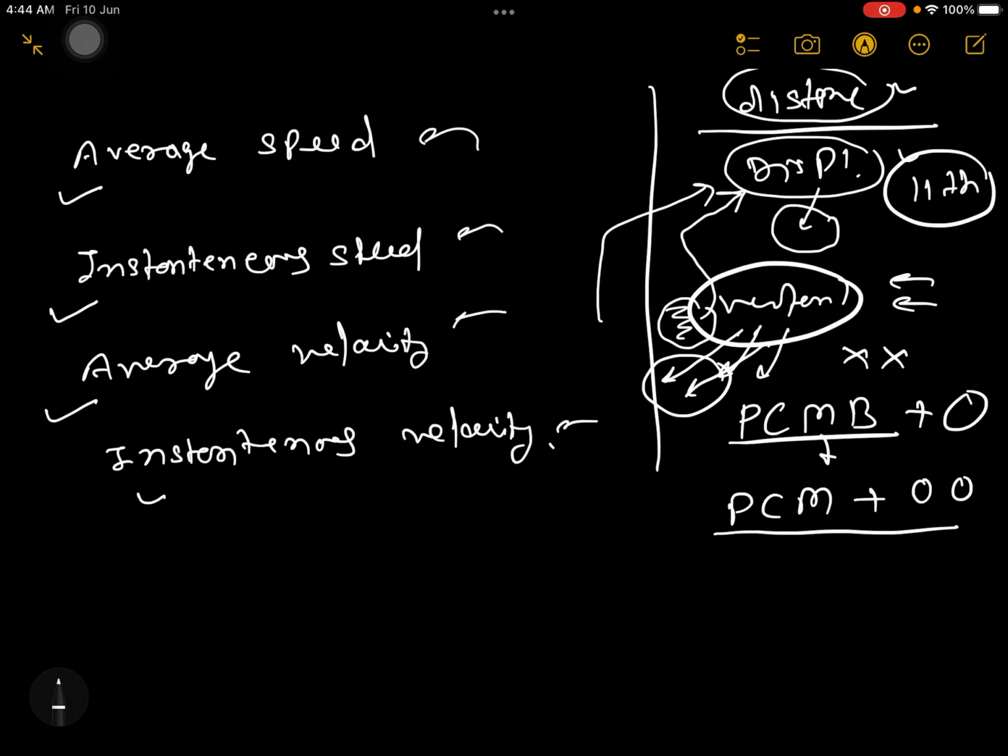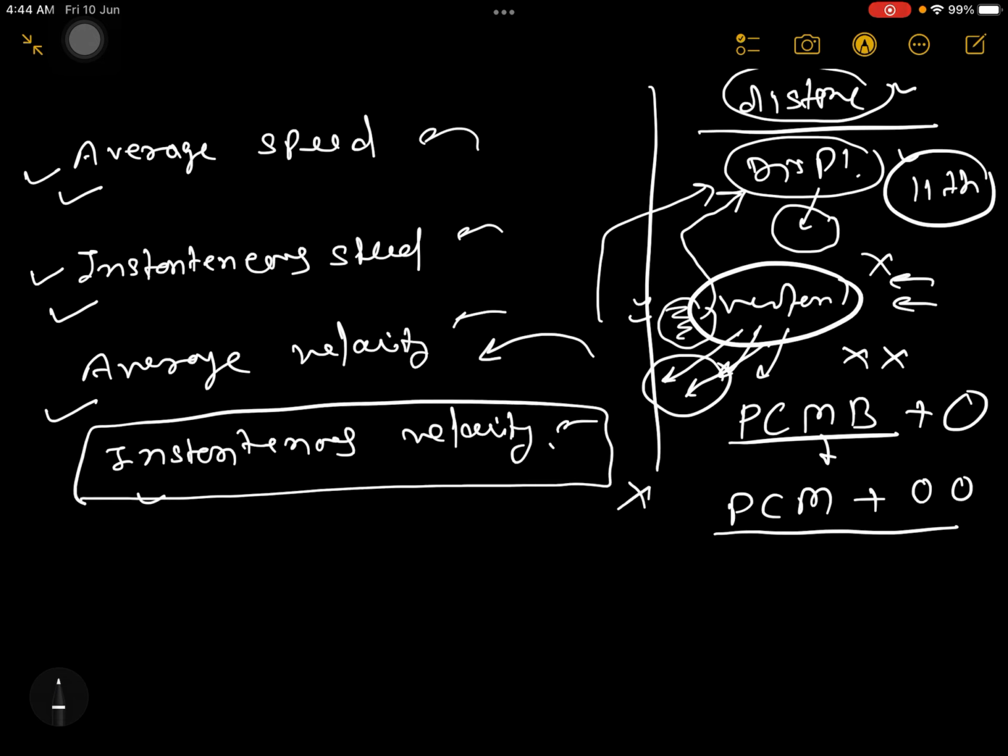To understand average speed and instantaneous speed, you don't need the concept of vectors, but to understand average velocity, you need to learn the concept of vectors. But to understand the concept of instantaneous velocity, again you don't need to study vectors. It means what?